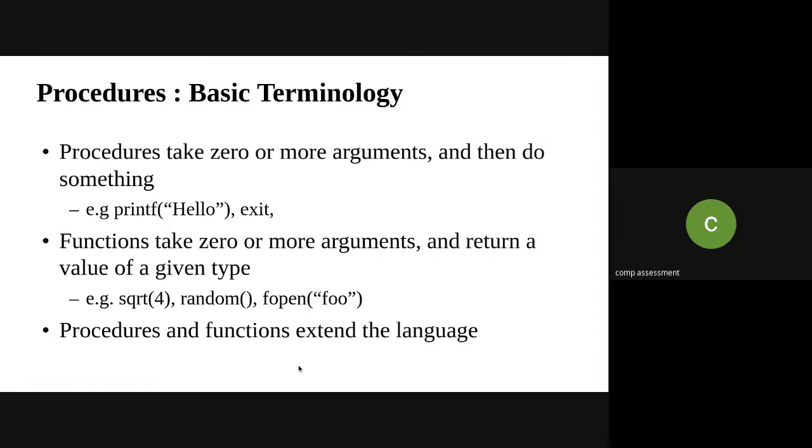As I mentioned, in Pascal we have procedures as well as functions, whereas in C programming, procedures and functions are referred to as the same thing. So it totally depends on the programming language how procedures and functions are used.